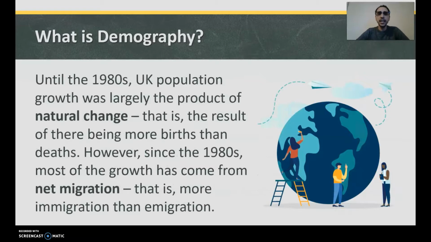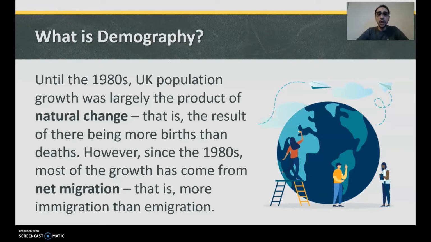Until the 1980s, UK population growth was largely the product of natural change. What is natural change? That is the result of there being more births than deaths. So it's increased just from natural change. However, since the 1980s, most of the growth has come from net migration. That is more immigration than emigration.